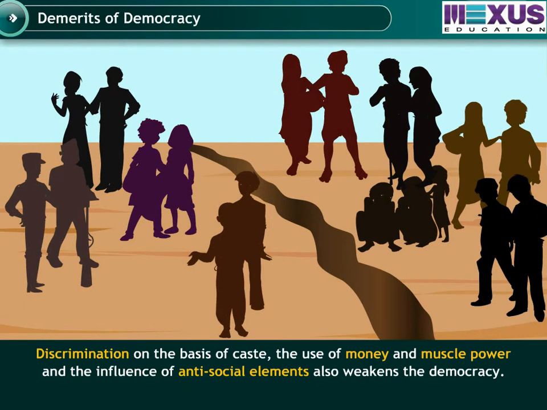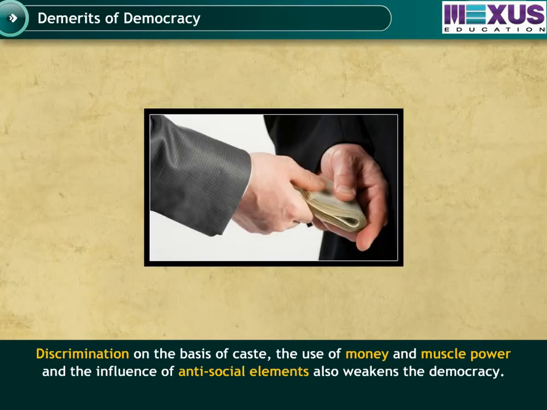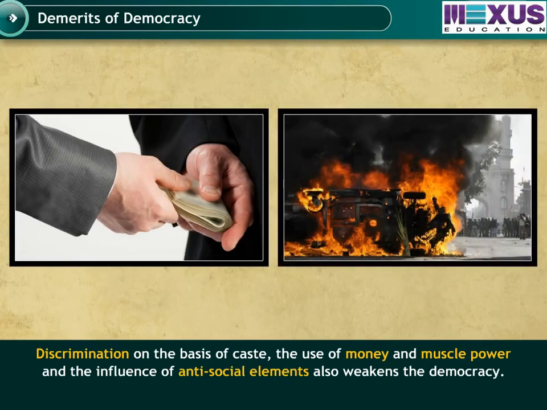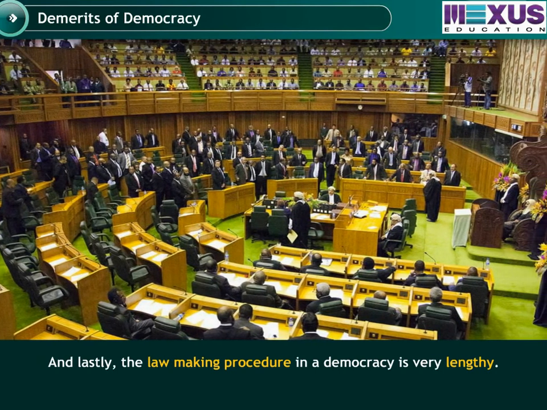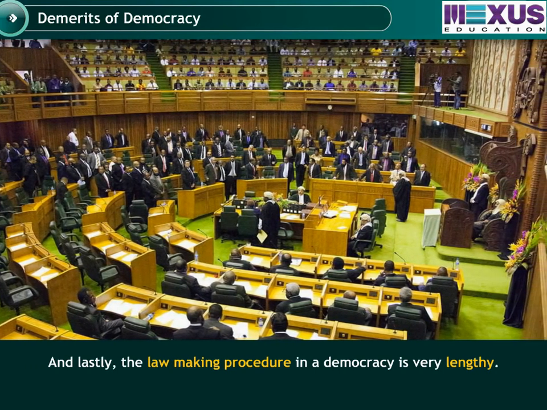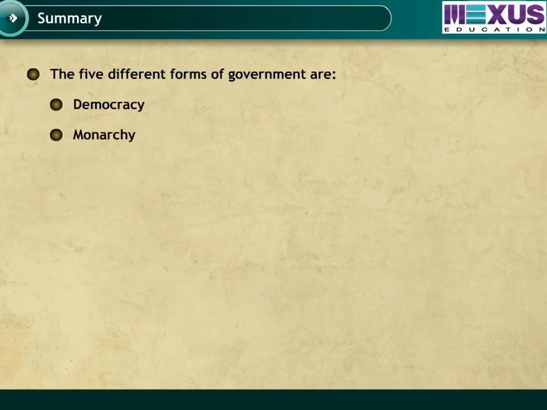The defection of one political party to another leads to an unstable democracy. Discrimination on the basis of caste, the use of money and muscle power, and the influence of anti-social elements also weakens the democracy. And lastly, the lawmaking procedure in a democracy is very lengthy. Let us now recap all the important points that we have covered in this module on democracy.